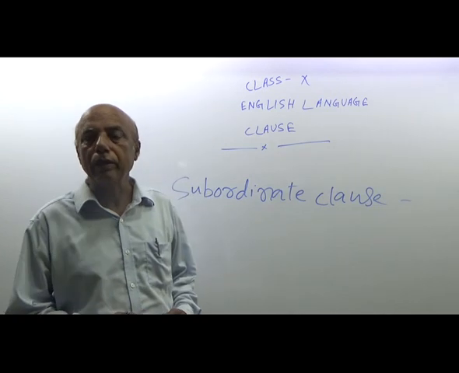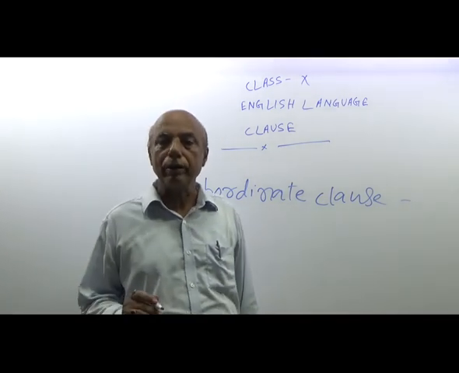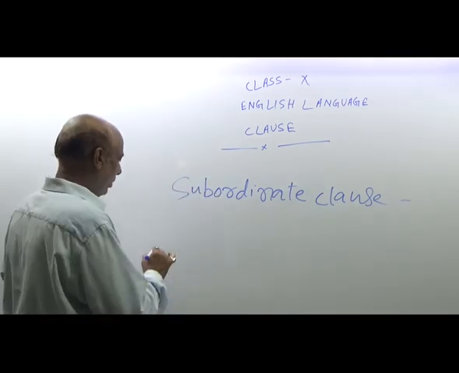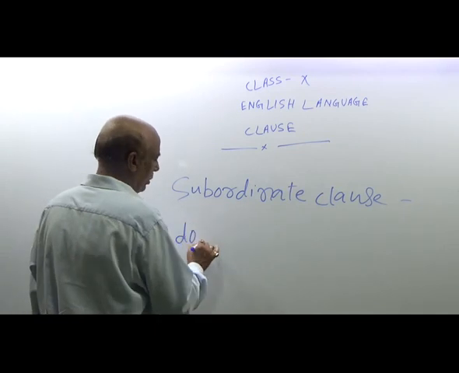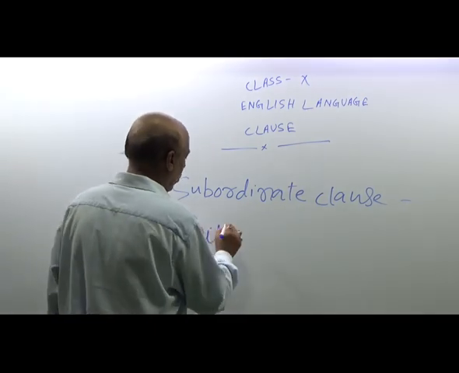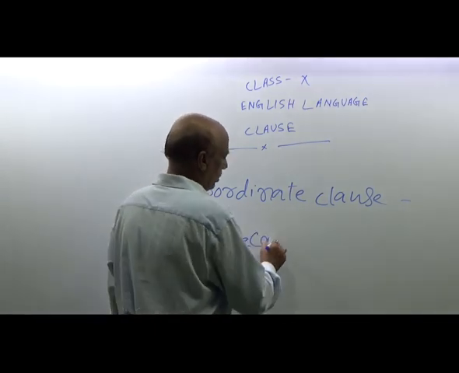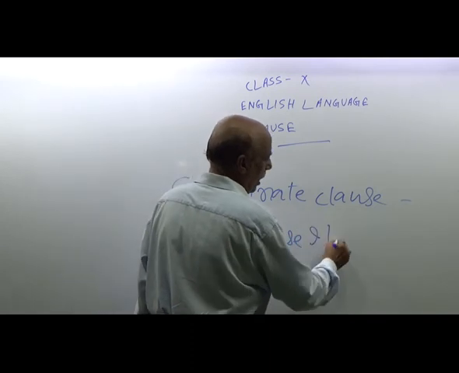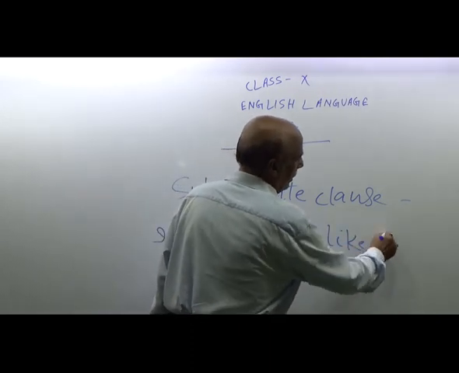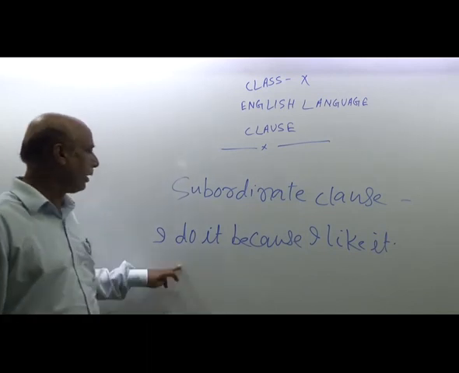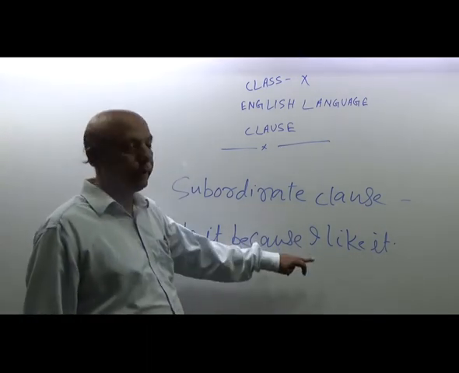Now, the definition of dependent clause is this: I do it because I like it. Because I like it. Now I do it. Why do it? Because I like it.